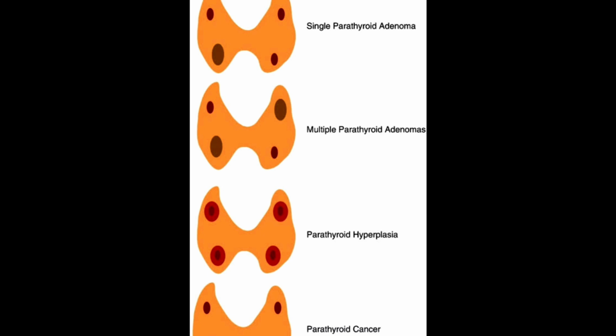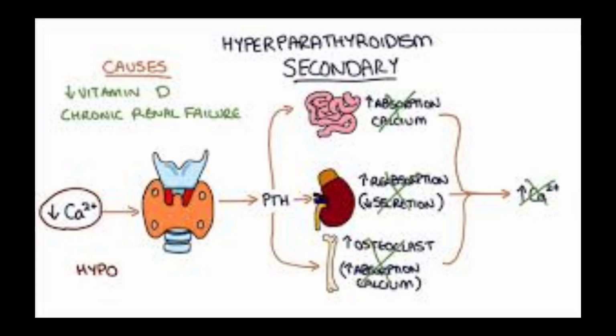Then comes secondary hyperparathyroidism, when there is a decreased blood calcium level because of CKD or any other reason, for example vitamin D deficiency. This low calcium stimulates the parathyroid gland to release parathyroid hormone which draws calcium from the bone, and it leads to secondary hyperparathyroidism. When the calcium level remains low in the blood chronically, then it leads to cystic changes in the bones, which is called osteitis fibrosa cystica, and the glands become hyperplastic permanently. So this is tertiary hyperparathyroidism.